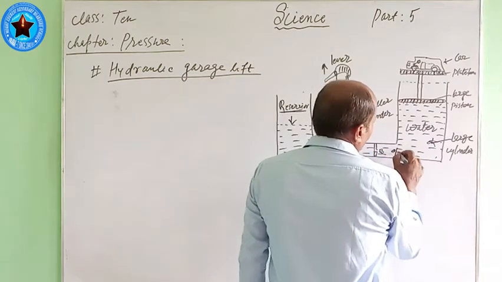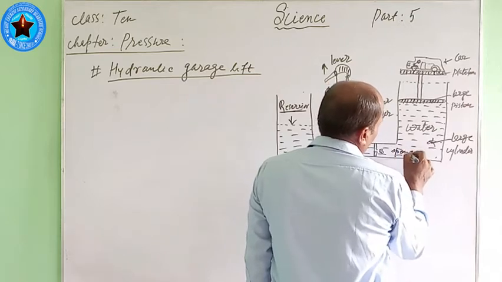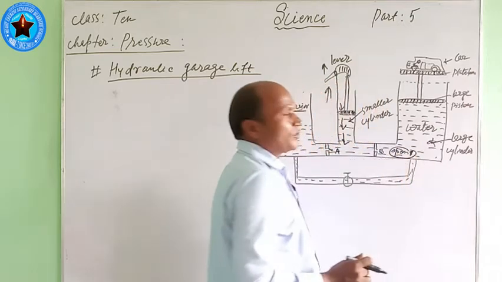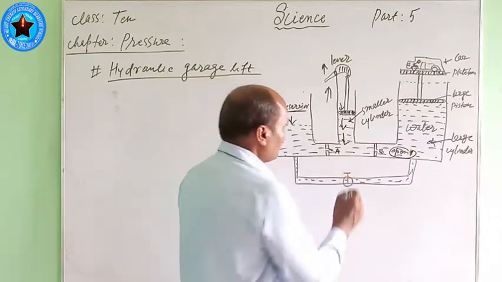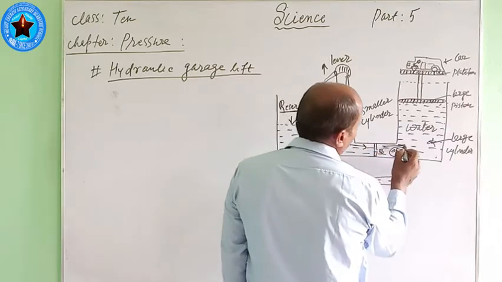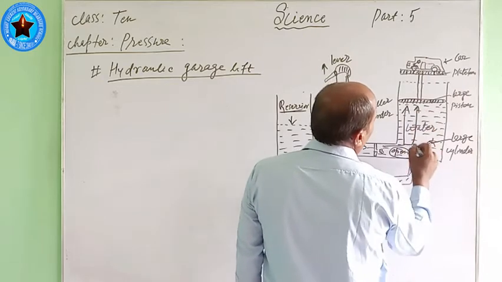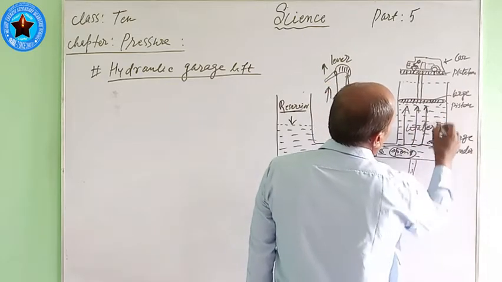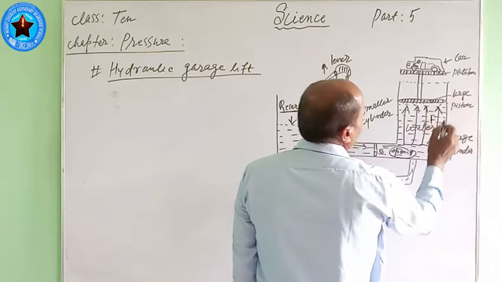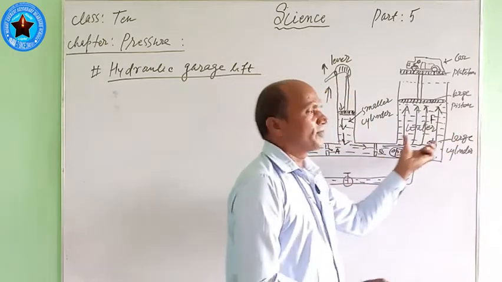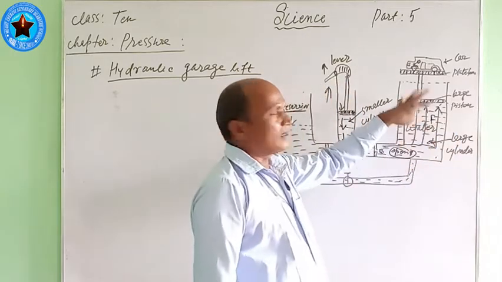When valve B opens, what happens? This force is transmitted here, equally, and in this way the pressure acts upward.